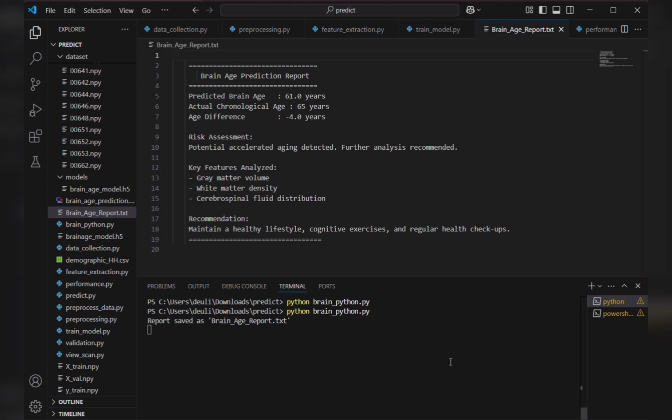In the future, we aim to expand this model using 3D CNNs for better spatial accuracy and integrate more diverse datasets for generalization. We are also exploring a lightweight version of this tool as a web or mobile application for real-time use in hospitals or clinics.